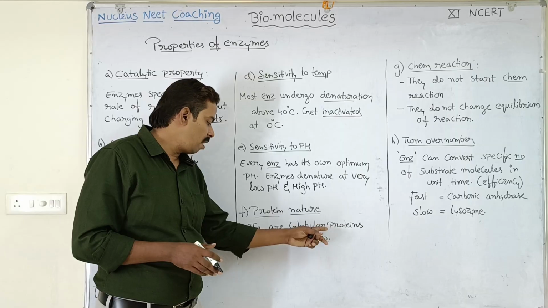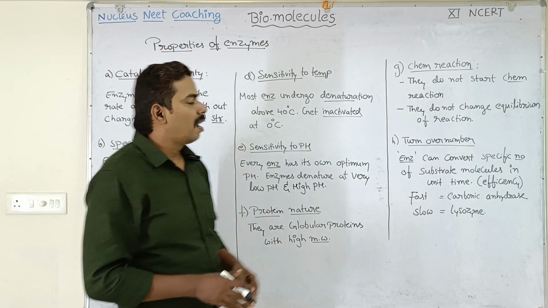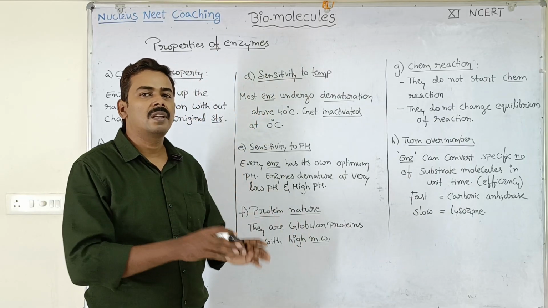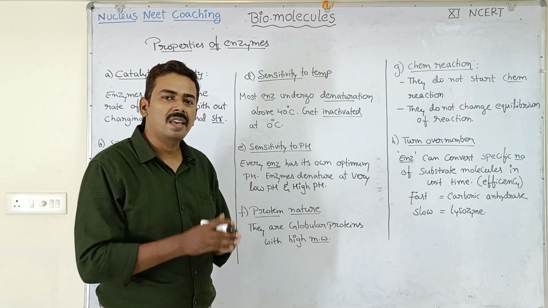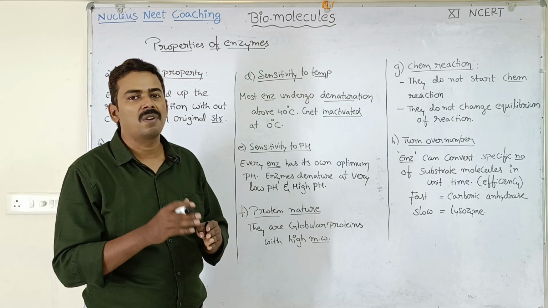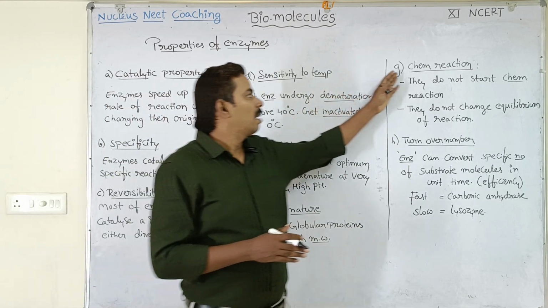They are globular proteins with high molecular weight. That is the reason enzymes will not be transported from one cell to another cell. The main reason is that they have high molecular weight. So every cell will synthesize its own enzymes instead of depending upon other cells. Got the point?